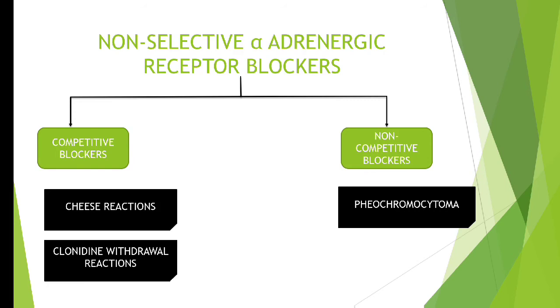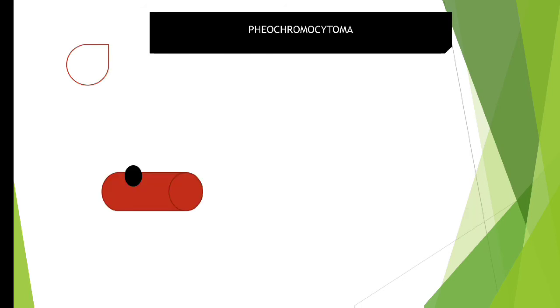Okay, but this severe hypertension in pheochromocytoma will be for a long time since it is a tumor. But cheese reaction and clonidine withdrawal reaction, as you can see, both are kinds of reactions. Reactions do not occur for a long time. Reactions occur for a short time, and in that short time they will produce severe hypertension and a disastrous effect. So we can treat these with a shorter acting drug such as competitive blockers. Now we will see these situations one by one.